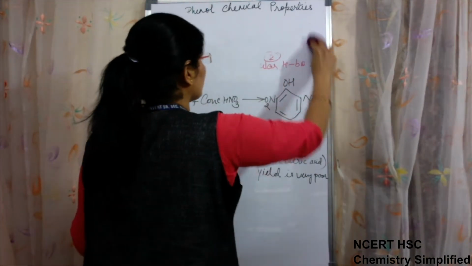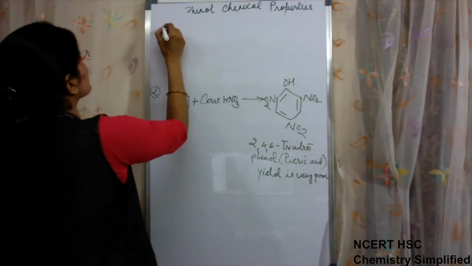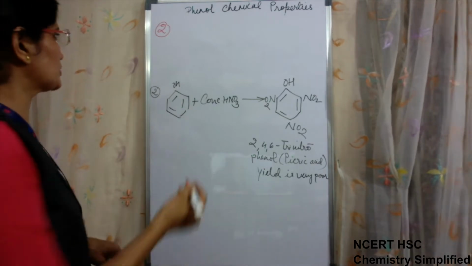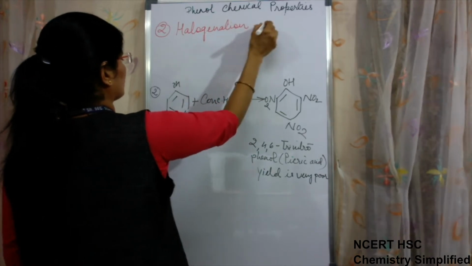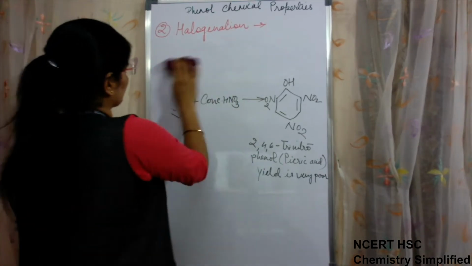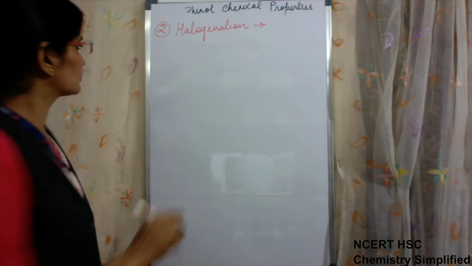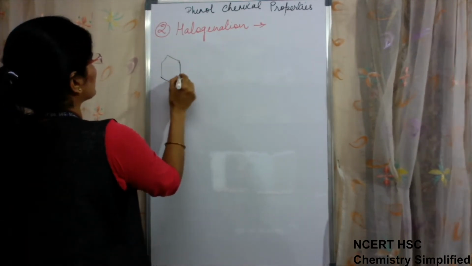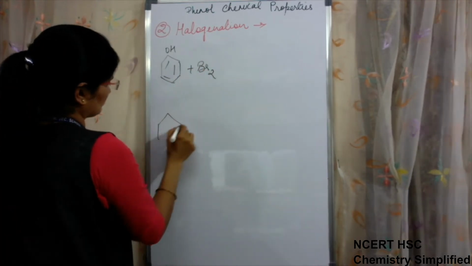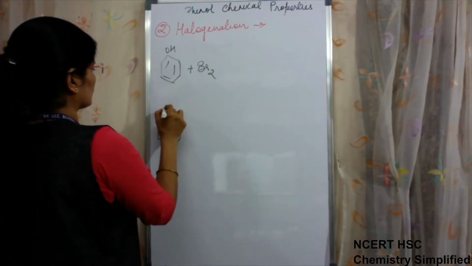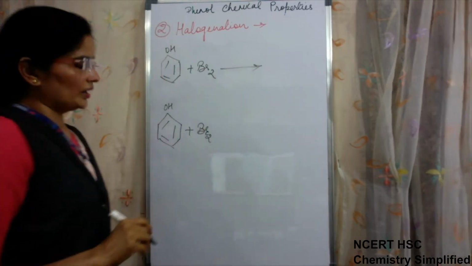So this was all about the first reaction, that is nitration. Now I will come to the second type of electrophilic substitution reaction, that is halogenation. In halogenation again two conditions will apply, with Br2.